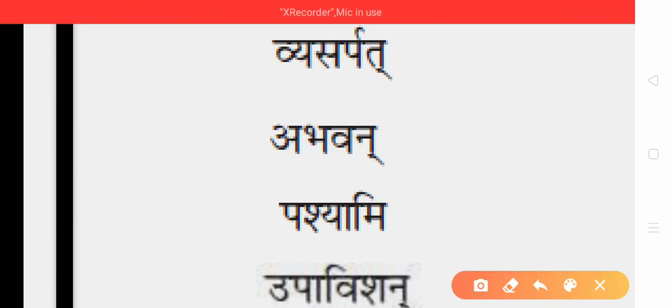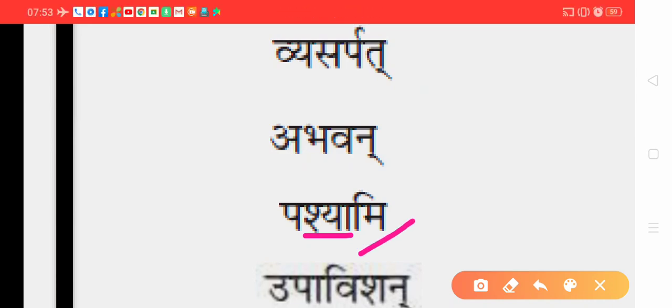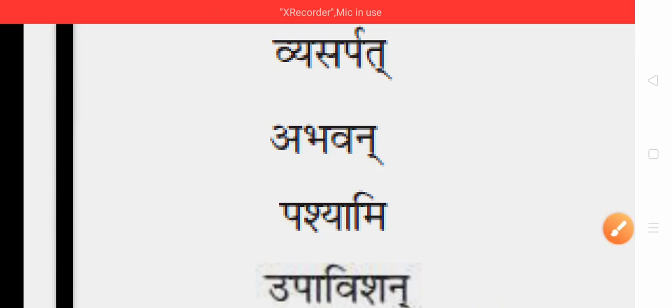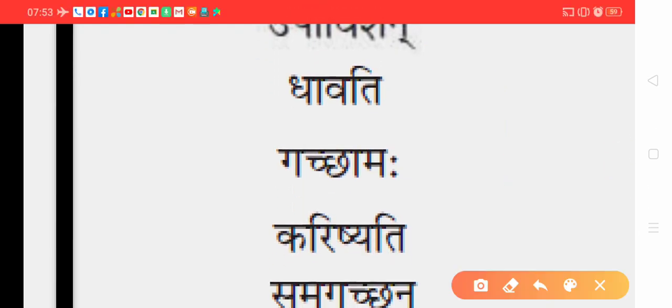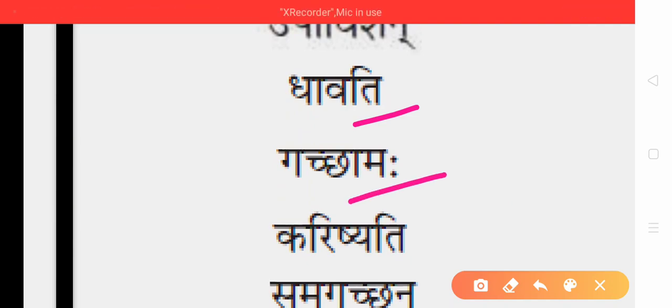Pasyami, this never comes in future, it is present, and mi stands for first person singular, so present first singular. Upavisan, n sound again, just as we have done recently, so past third plural. Dhavati, ti stands for present third singular. Gachamaha, mahi, so present first plural.